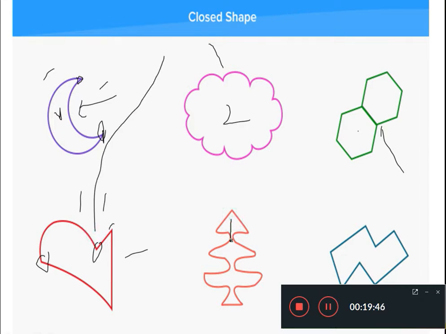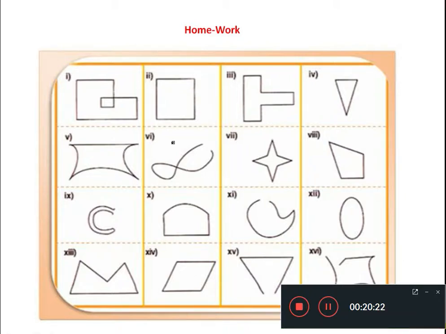Here you can see there is no space at all, so nobody can go inside. That's why this shape is also a closed shape. Here in the same way we will try to understand there is no space, all line segments are coming together, they are close to each other, so there is no space and nobody can go inside the diagram. So these are the examples of closed shapes. By looking at the examples, simply you can understand whether the given shape belongs to the open shape or the closed shape. Now we are coming to the last point of this video.